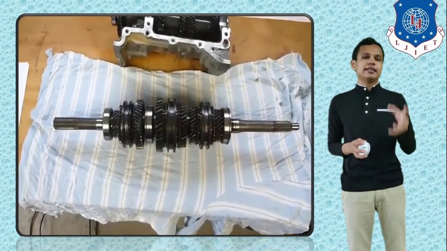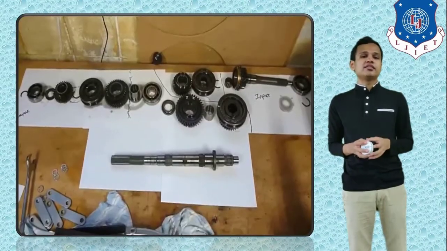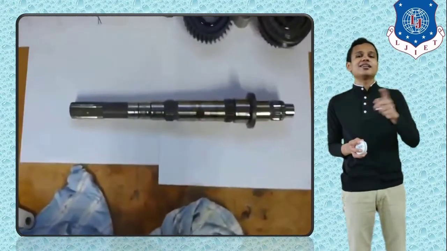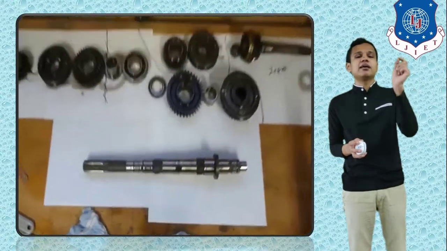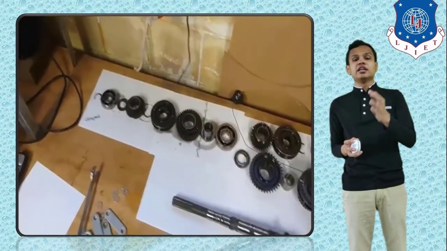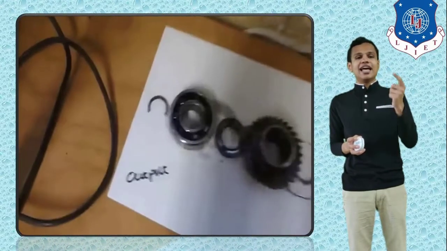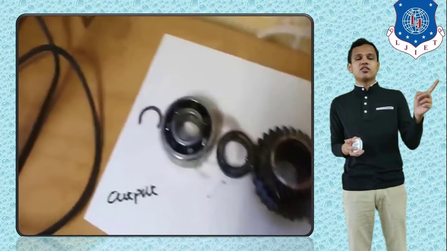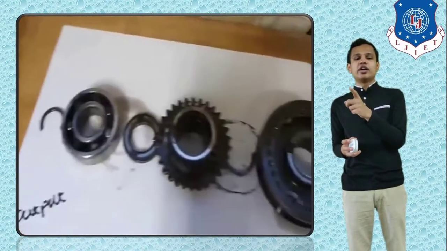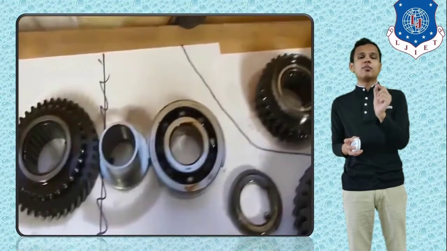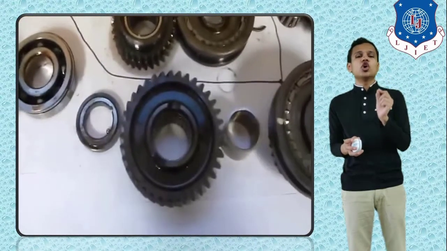Right, now you can see that all the shafts have been disassembled and the parts have been arranged by marking them in the order of installation. Whenever we are installing, the marks will help to install them in the order that is required. All this has been arranged in order on a blank paper on which we have written the components that will go on our shaft.